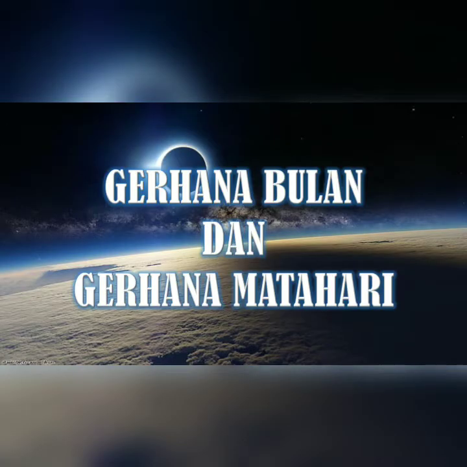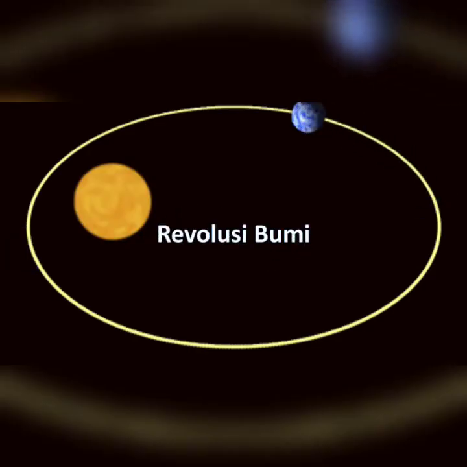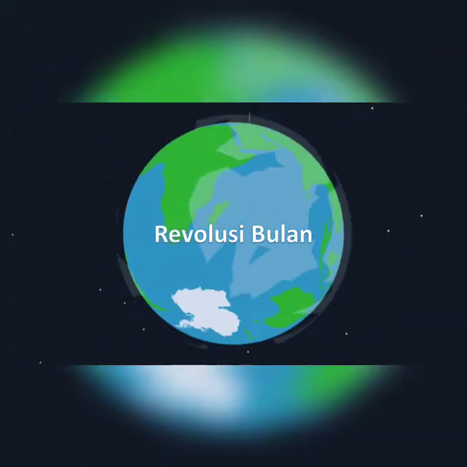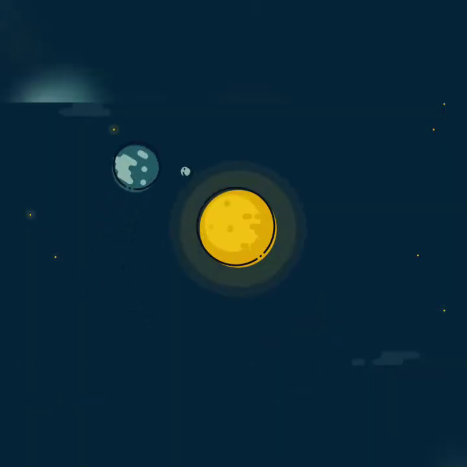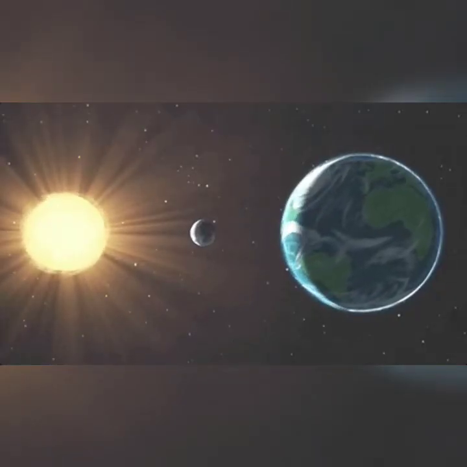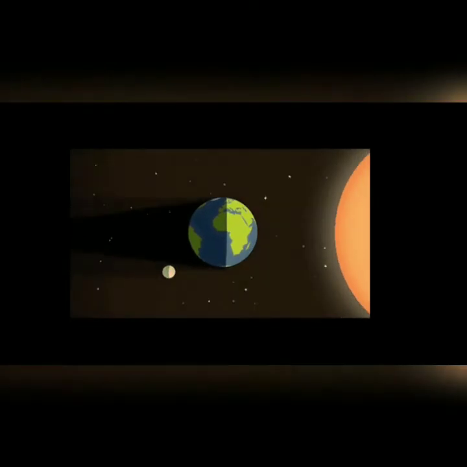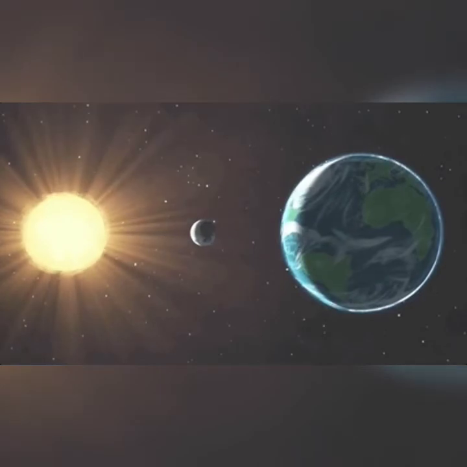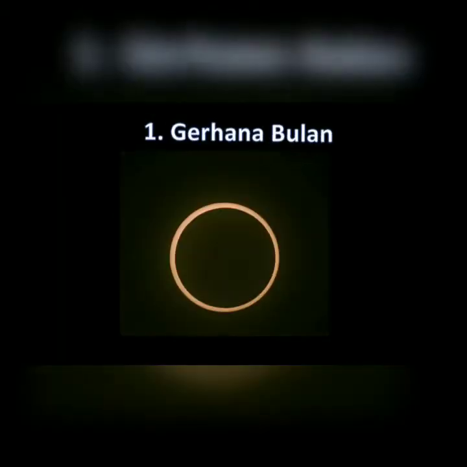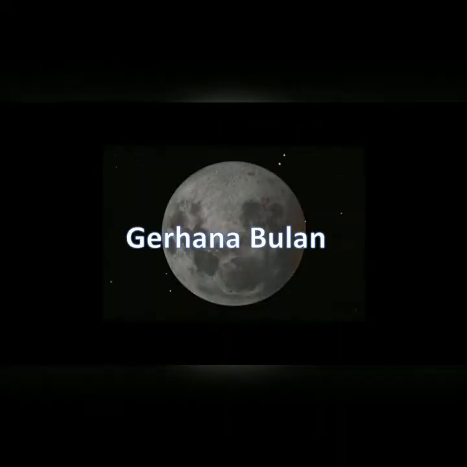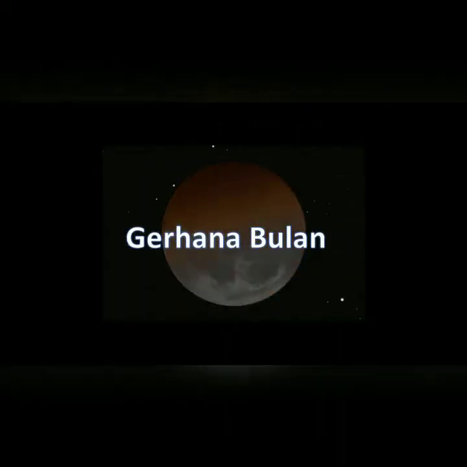Lunar eclipse and solar eclipse. When the Earth revolves around the Sun, it is called the Earth's revolution. And when the Moon revolves around the Earth, it is called the Moon's revolution. The Earth, Moon, and the Sun can be in a straight line position. When these celestial bodies are in a straight line, they can cause an eclipse. Eclipses can be divided into two, namely lunar eclipses and solar eclipses.